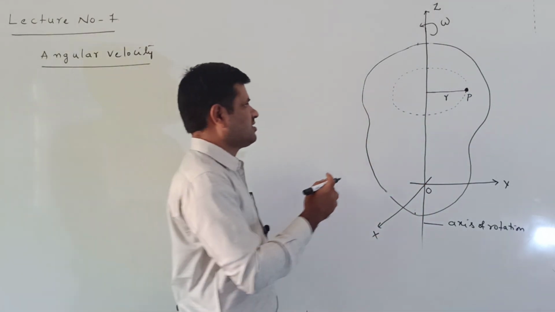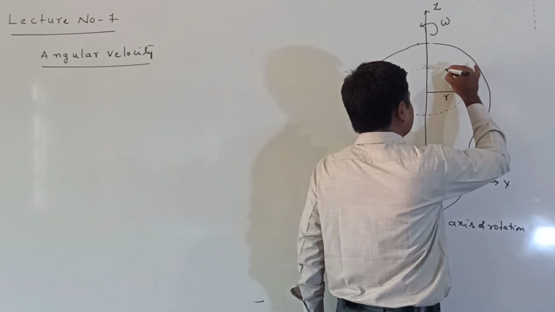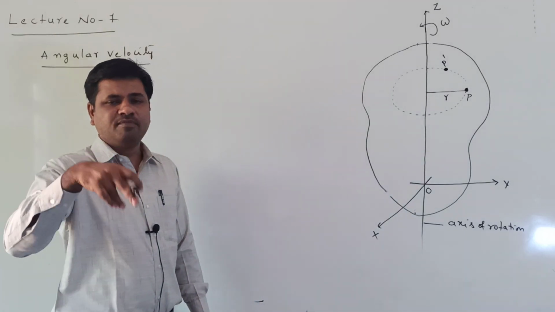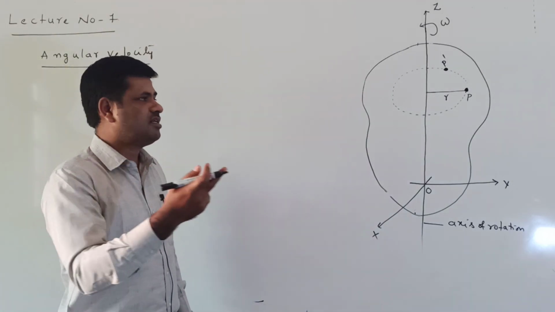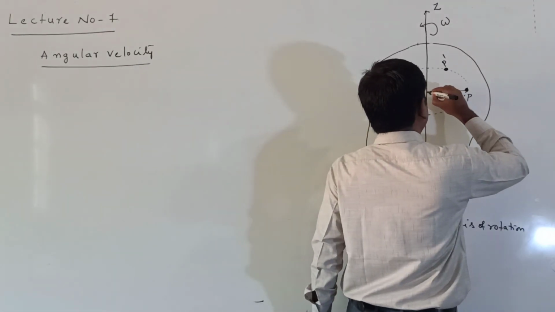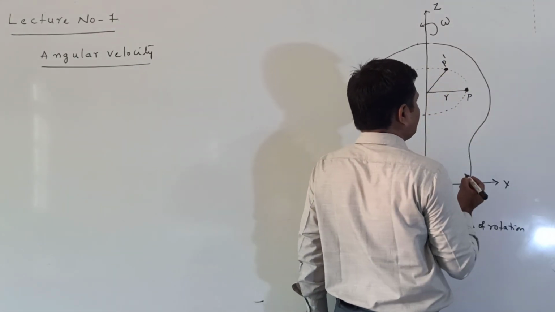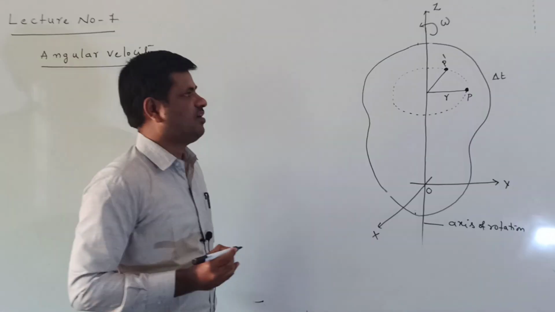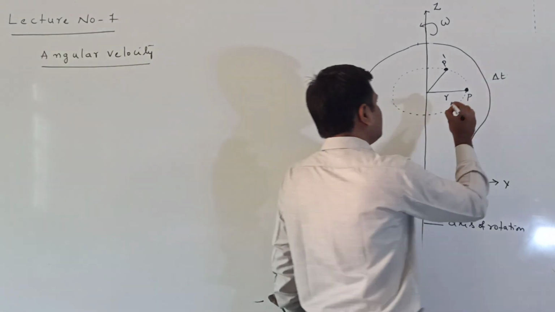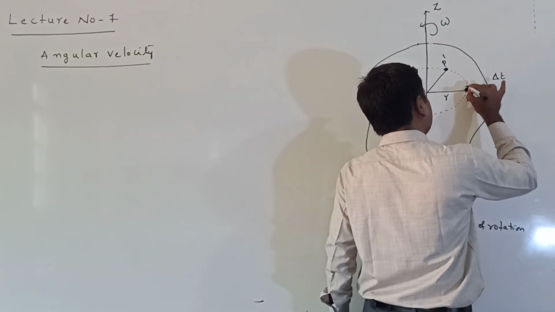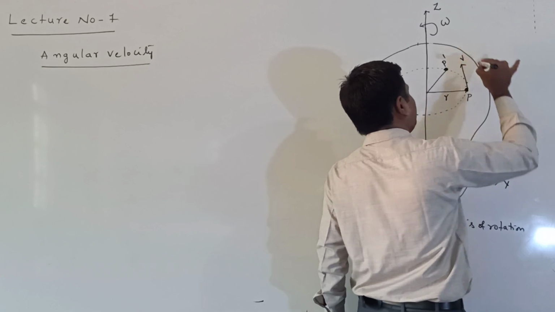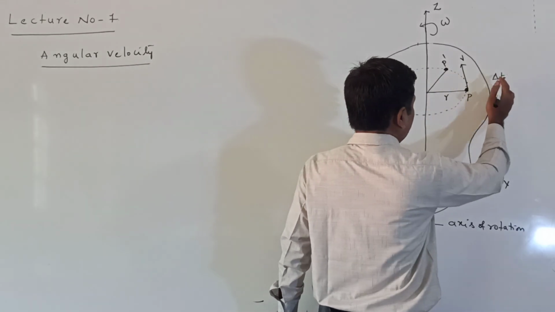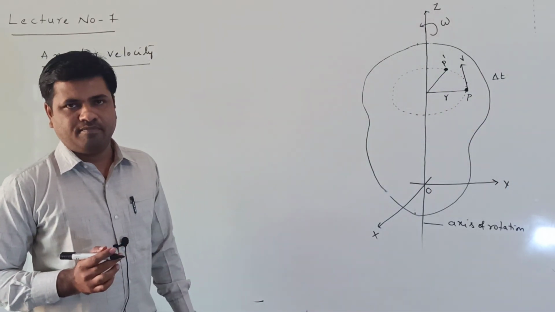Rotating in the form of a circle means this particle is moving from P to P dash in the time interval delta t. In the delta t time it is moving from P to P dash with linear velocity v.